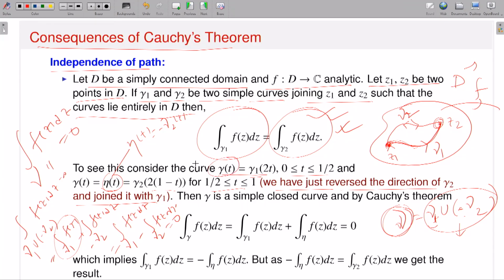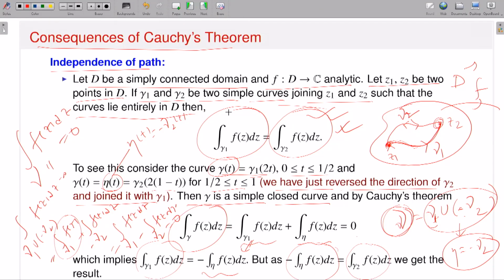So then gamma will be a simple closed curve. By the Cauchy-Goursat theorem the integral over it is 0, and by the properties of contour integrations, since gamma is the union of gamma 1 and eta, this is the integration over gamma 1 plus the integration over eta. But eta is the negation of gamma 2, so the integration over gamma 1 is minus the integration over eta, which is exactly equal to the integration over gamma 2, because eta is nothing but minus gamma 2. In gamma 2 I am moving from Z1 to Z2, while eta is minus gamma 2, that means Z2 to Z1. So we get the result.